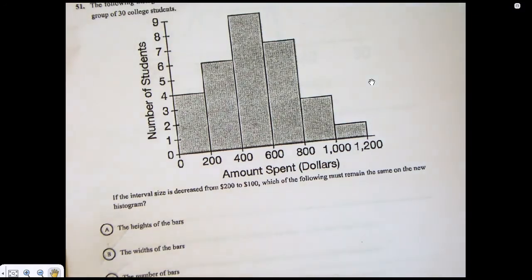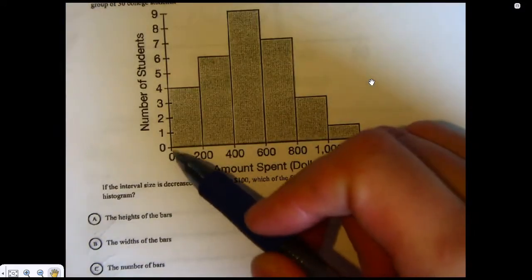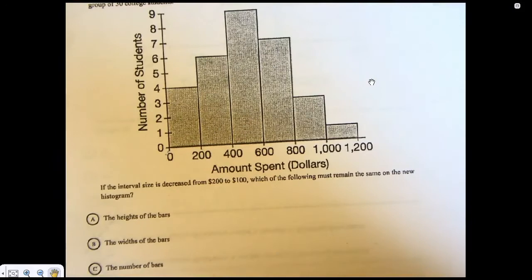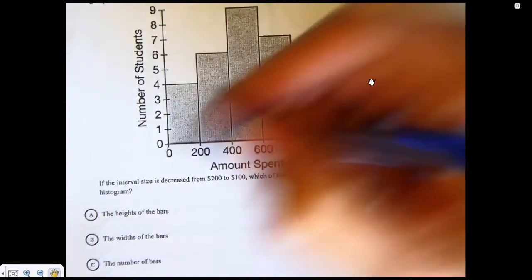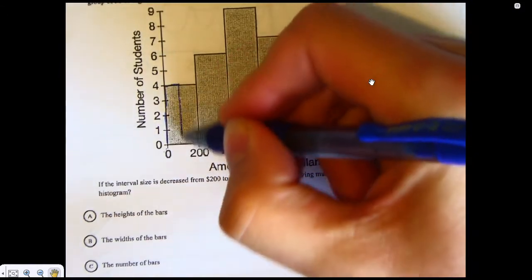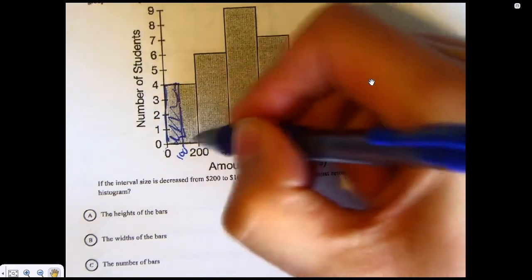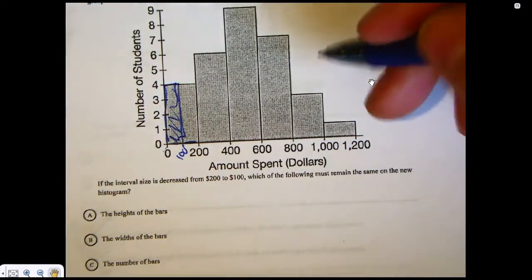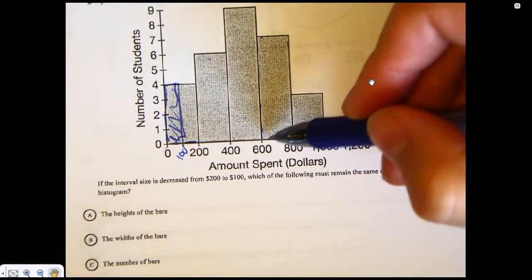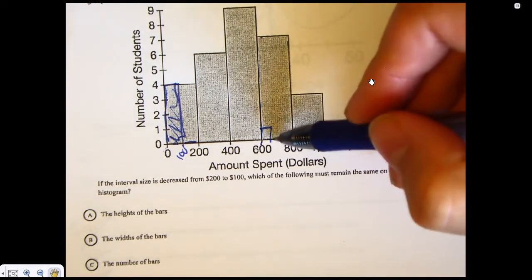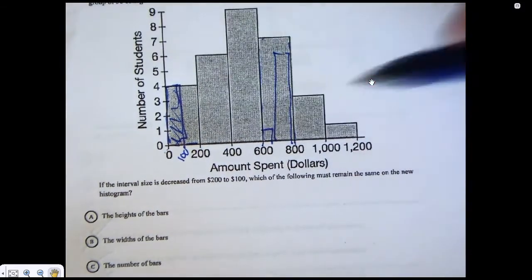So when you change the size of the histogram bar, instead of going, okay, I know there's 4 between 0 and 200, if I change that and make the bars 100, there's 4 between 0 and 100 and there's nothing there. Or let's say there's 7 in this one. You might have 1 here and 6 there. And you just don't know what the distribution looks like inside of this.